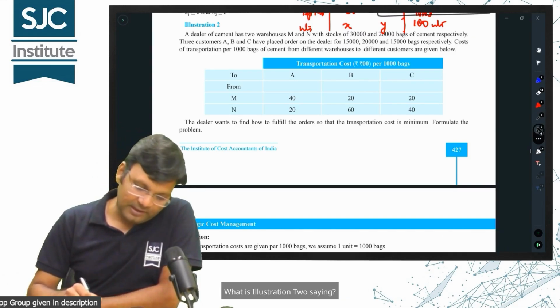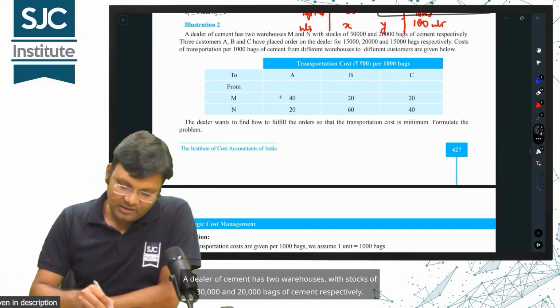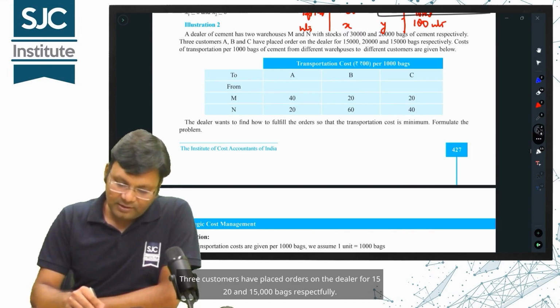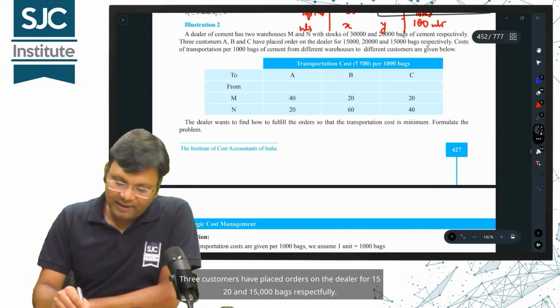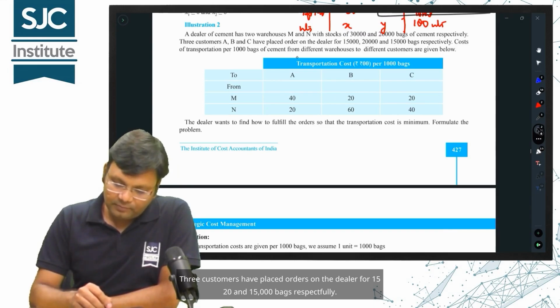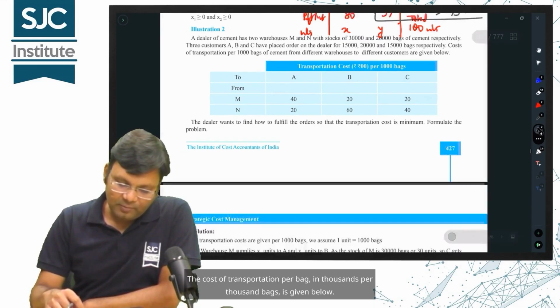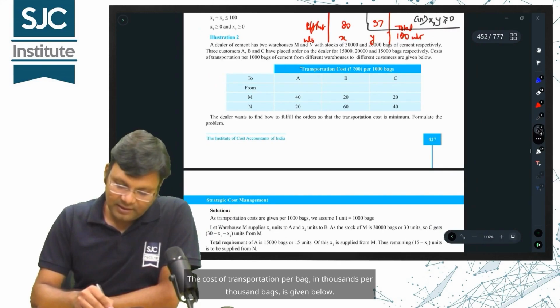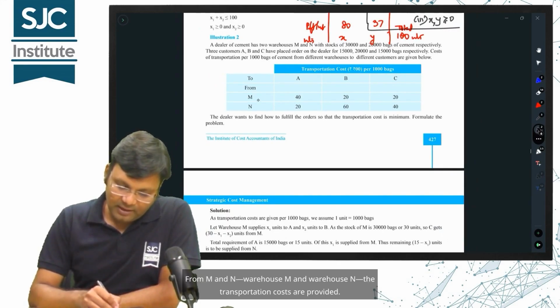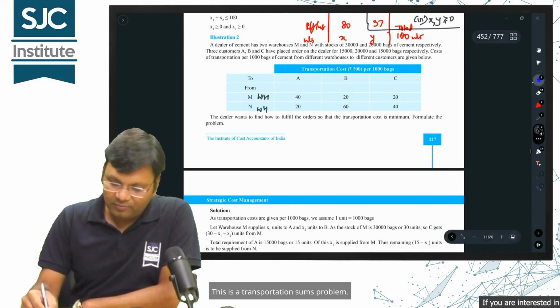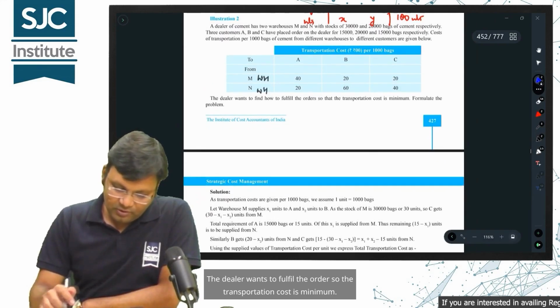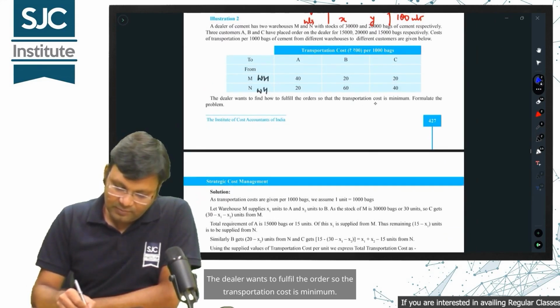What is the illustration saying? A dealer of cement has two warehouses with stocks of 30,000 and 20,000 bags of cement respectively. 3 customers have placed orders on the dealer for 15,000, 20,000 and 15,000 bags respectively. The cost of transportation per bag in thousands per 1,000 bags is given below, from warehouse M and warehouse N. This is a transportation sums problem. The dealer wants to fulfill the order so the transportation cost is minimum.